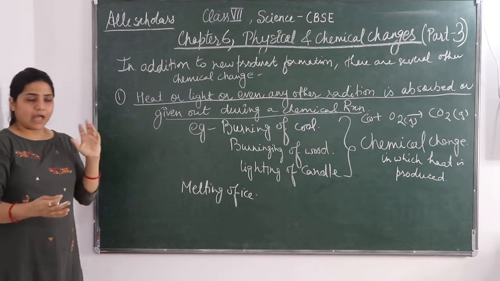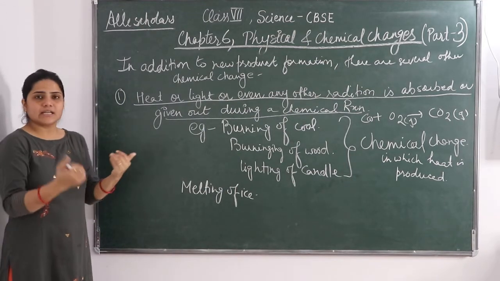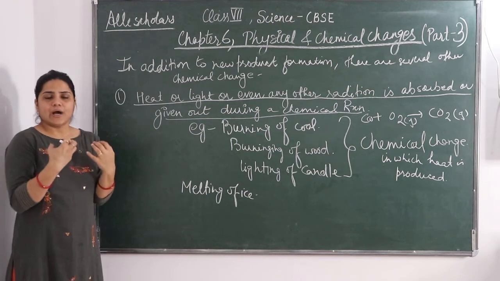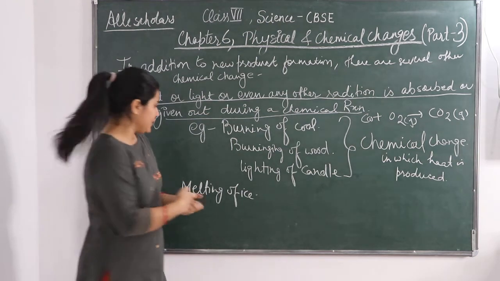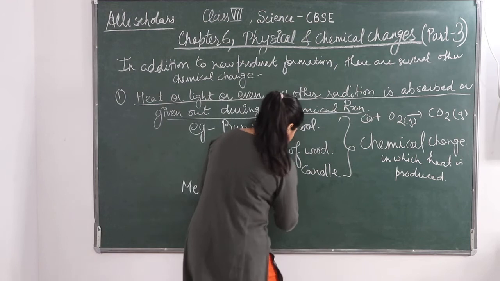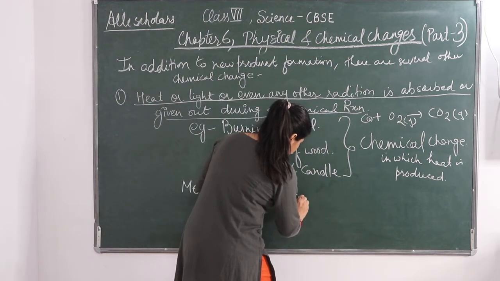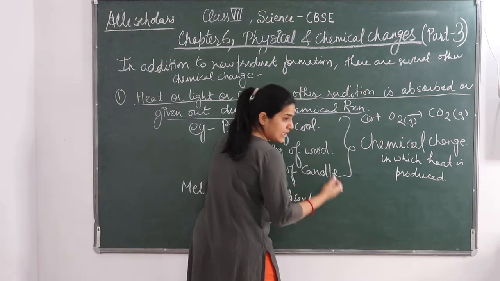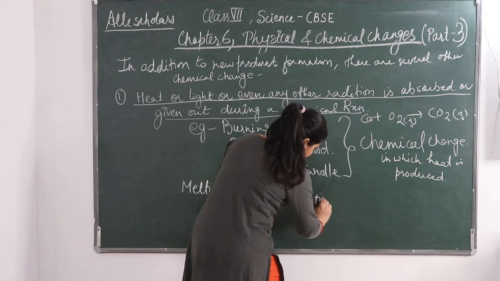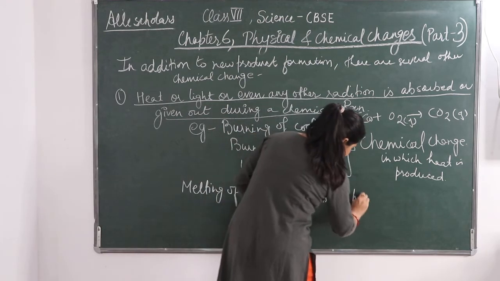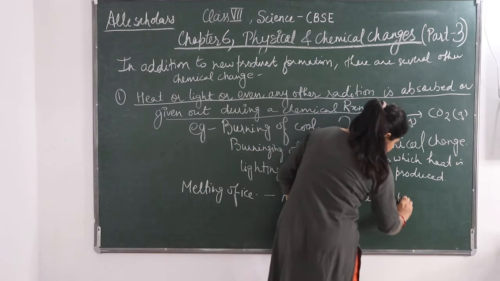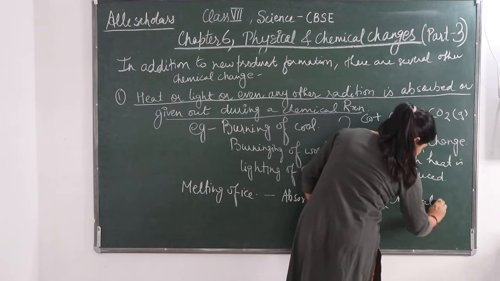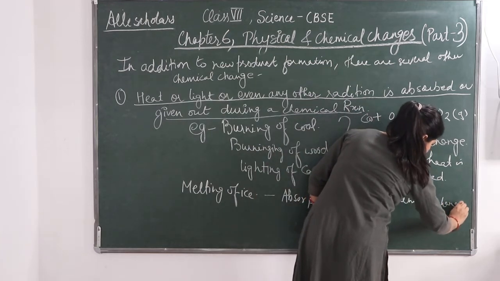Again there is a chemical change, but in this case there is an absorption of heat. जो ice थी उसने heat को absorb किया. So melting of ice is again a chemical change, but here there is an absorption of heat.